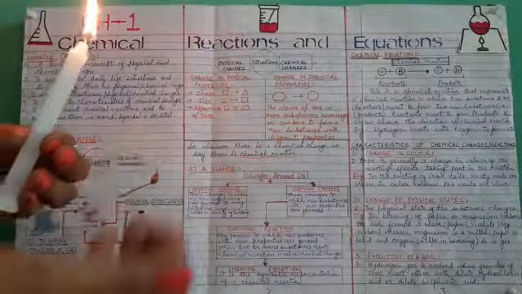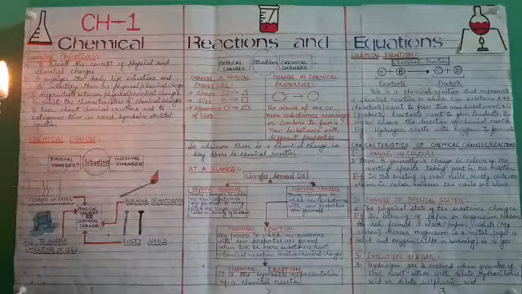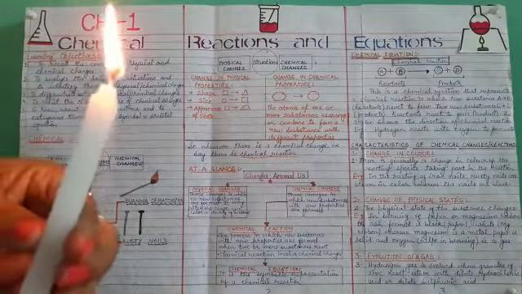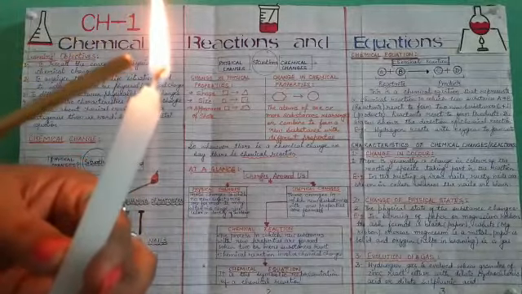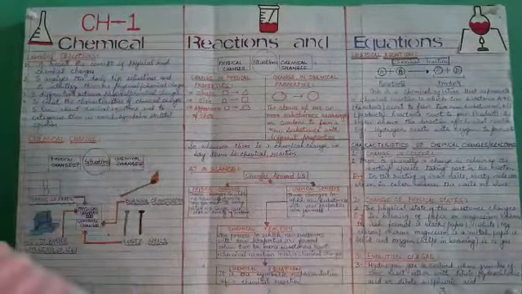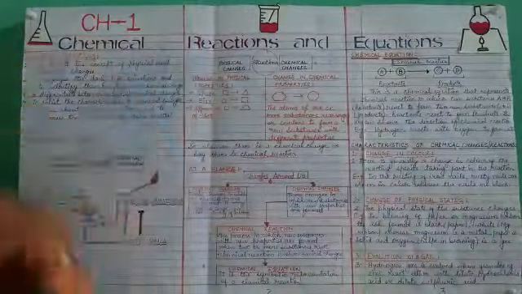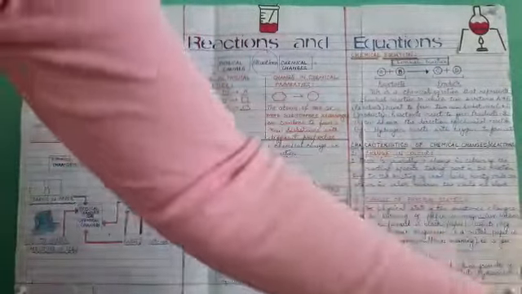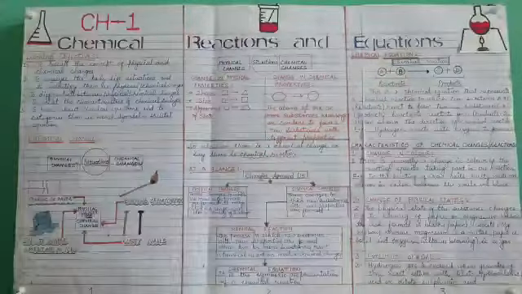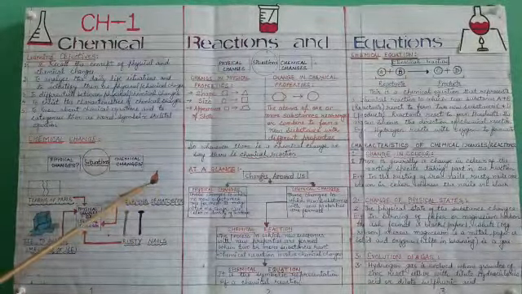That shows a new substance is formed, and a new substance will be formed when this wick burns. You will see the black smoky particles there, and that shows the chemical change. So this is the change which is considered a chemical change whenever burning of any substance is there.